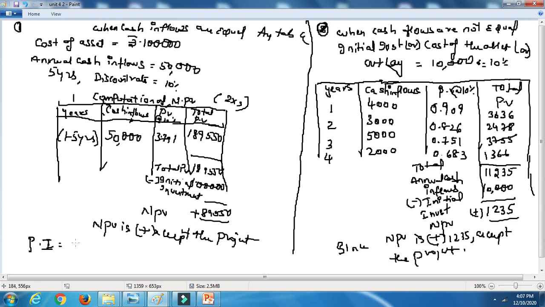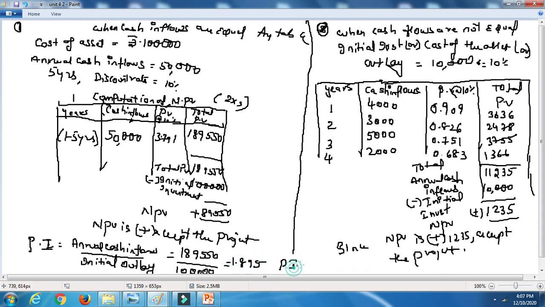What you are going to do is take the total annual cash inflows divided by the initial investment. Instead of subtracting, you are dividing. The initial outlay or initial investment has a number of names. 1,89,550 divided by 1 lakh comes to 1.895. If PI is more than 1, accept the project. If PI is less than 1, reject the proposal. Here we got more than 1, so we are going to accept the project.